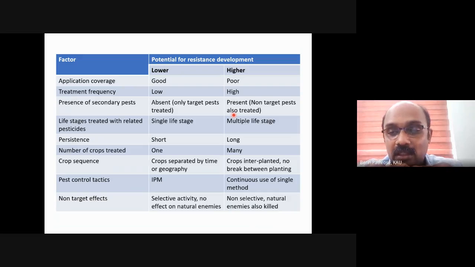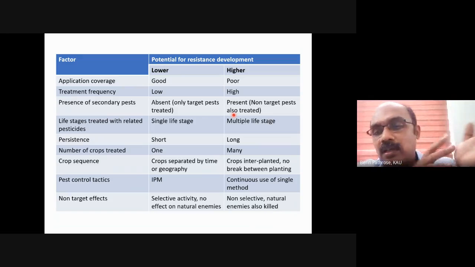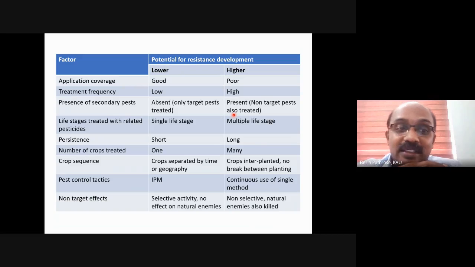There is a very good paper from Dr. K.R. Kranti. I think you may have heard about Dr. Keshav Kranti, from cotton. Yes, cotton. He has done work on resistance in Helicoverpa in different host plants and in different seasons. It's a very good paper. So the next is crop sequence.